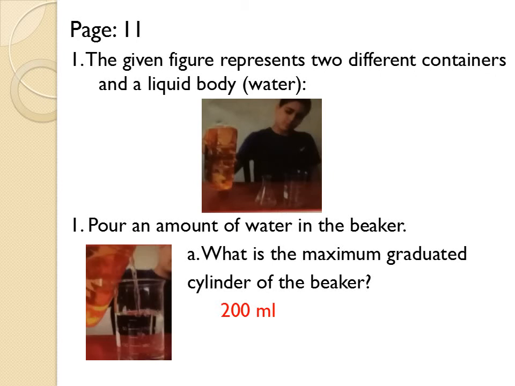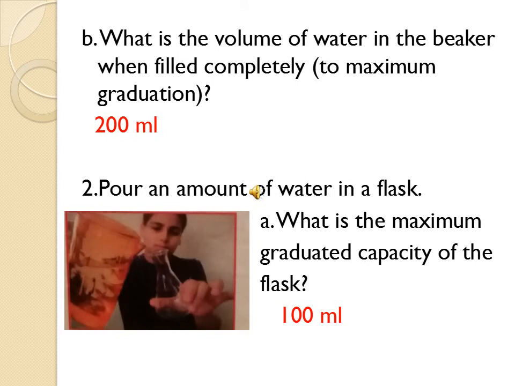So انتو هون مش مبين عندكم قديش تقريبا موجودة على البيكر، بس هي الماكسيموم graduated capacity يعني هو كلياته معلم لعند 200. So عم تسألونا what is the maximum graduated capacity يعني قديش معلم هيدا graduated cylinder، هو معلم ل 200 مليلتر. What is the volume of water in the beaker when filled completely to maximum graduation? So the boy filled the graduated beaker to 200 milliliter. He filled it completely. يعني هو البيكر كان معلم أكتر شي ل 200 milliliter، هو عبّاه 200 milliliter.